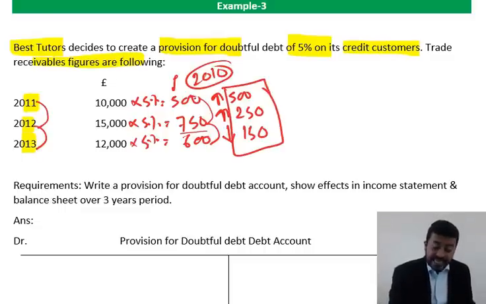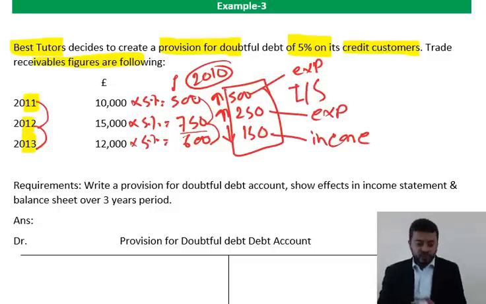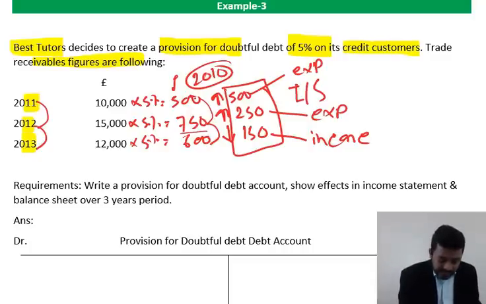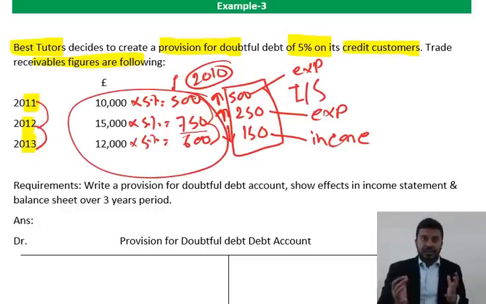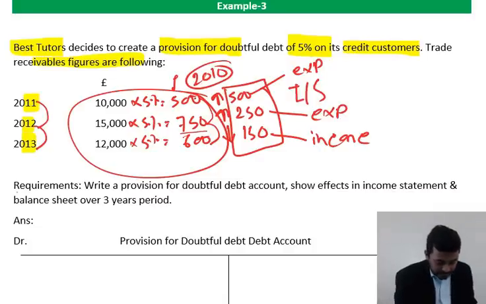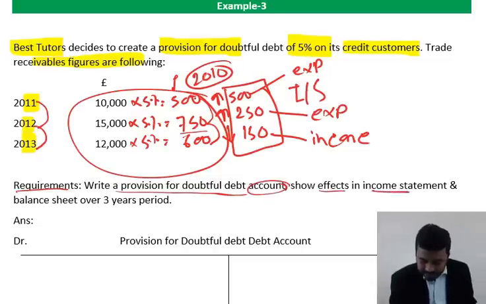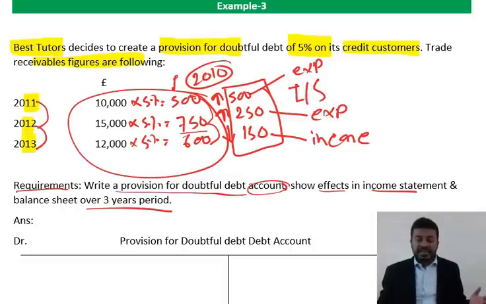Okay, these are our workings. All this information, the increase and decrease item goes into the income statement. Increase, expense. Increase, expense. Decrease, income. And we know income goes after gross profit. And these items here, trade receivables, and the whole figure of doubtful debt goes into the balance sheet or statement of financial position. Okay, requirements. Write the provision for doubtful debt account, it's a T account, show effects in income statement and balance sheet over the 3 years period. We already identified the effect of income statement and balance sheet.